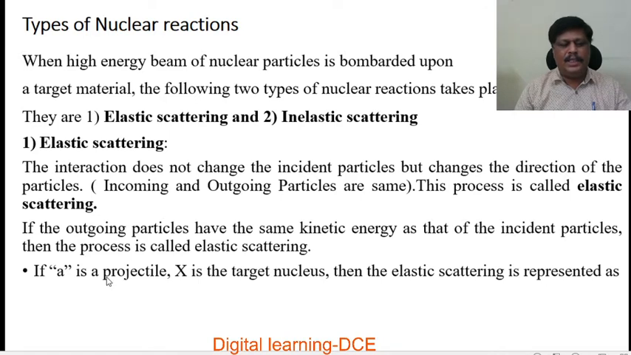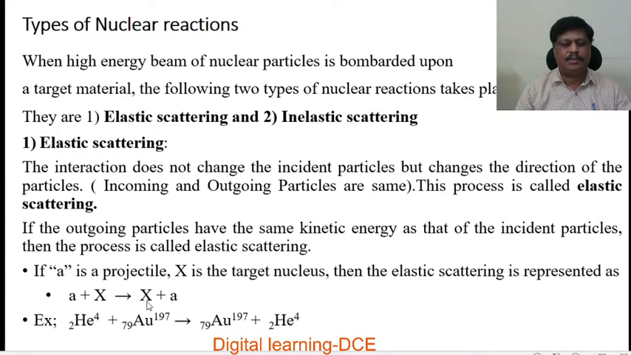Suppose A is a projectile, represented by small a, and X is the target nucleus, represented by X. Then the elastic scattering is represented as A plus X gives rise to X plus A. That means the incident and outgoing particles are the same. If the incident and outgoing particles are the same, then there is no change in the product nucleus also.